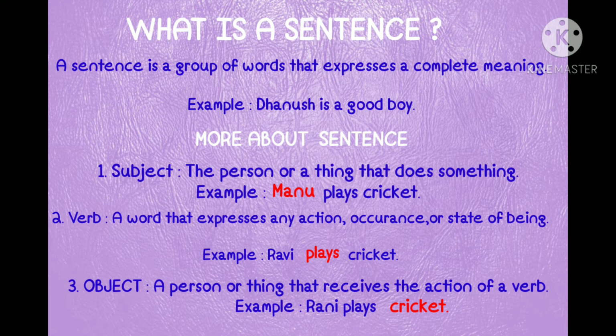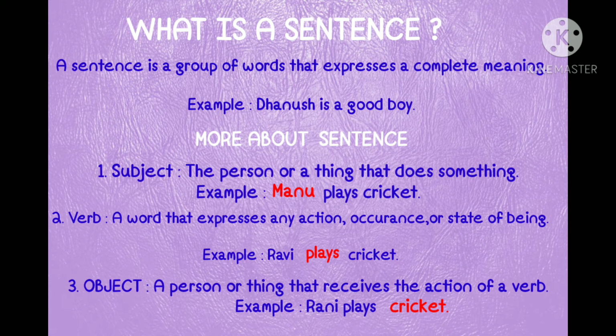Now, there are certain things you have to know more about a sentence. First one, subject. Subject means the person or thing that does something. Example, Manu plays cricket. Here Manu is the subject of the sentence. Verb.